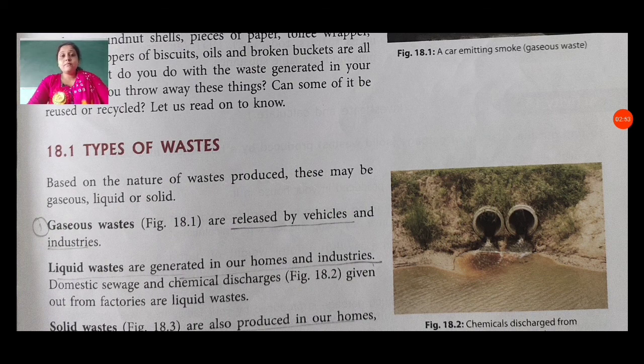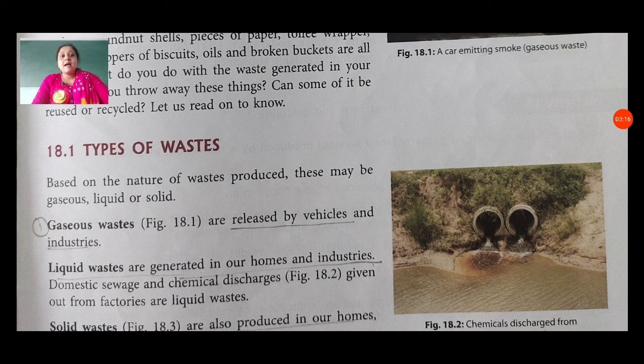We are all familiar with these states of matter: gas, liquid, or solid. So waste is also sometimes gas, sometimes liquid, and sometimes solid. First, gas waste is released by vehicles and industries.